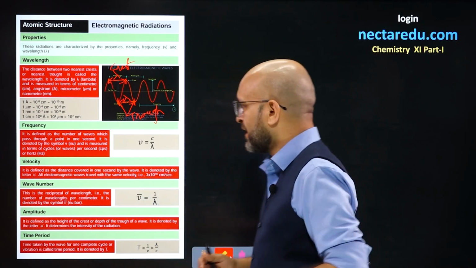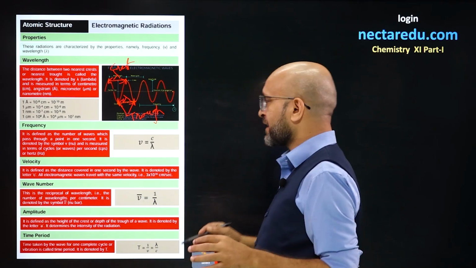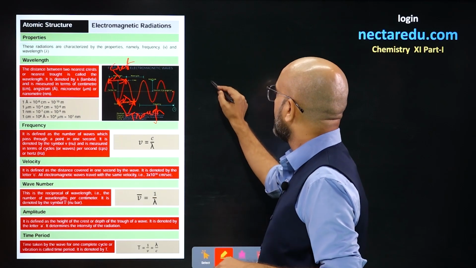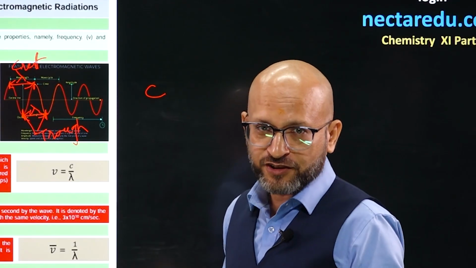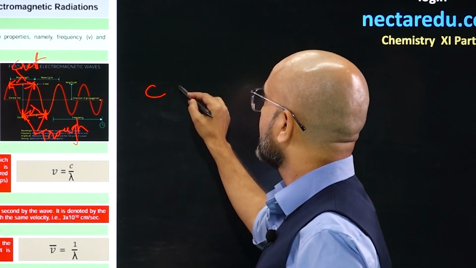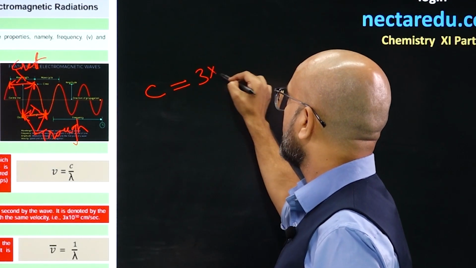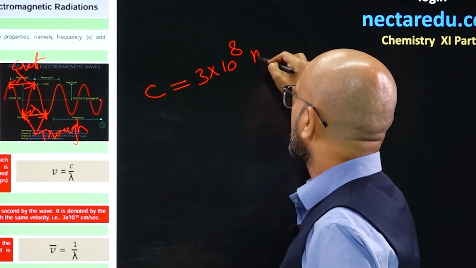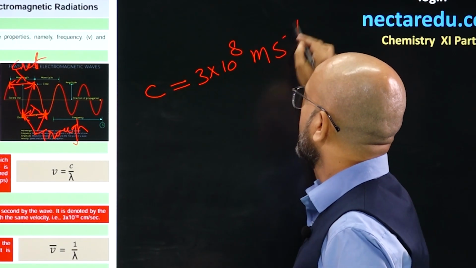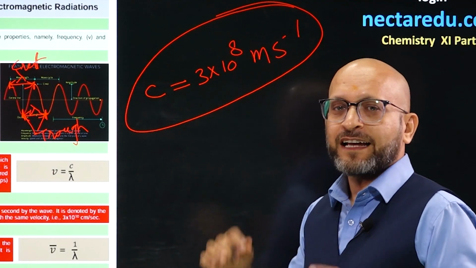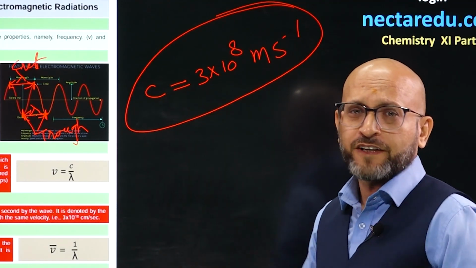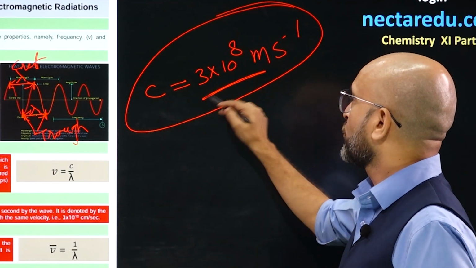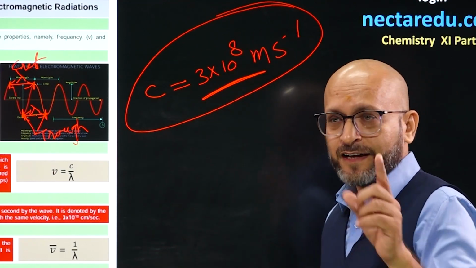Speed of all electromagnetic radiations is represented by small c, and the value is 3 into 10 to the power 8 meter per second. So that is the speed of X-rays, UV rays, gamma rays, infrared rays, radio waves, microwaves. So always remember this speed, right?